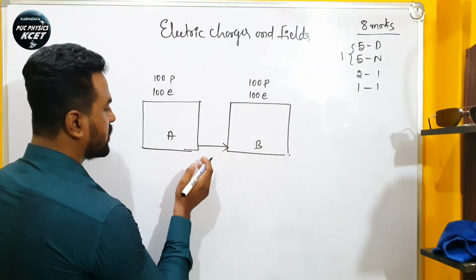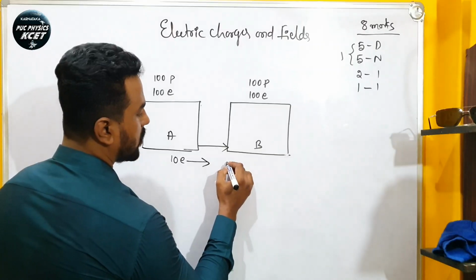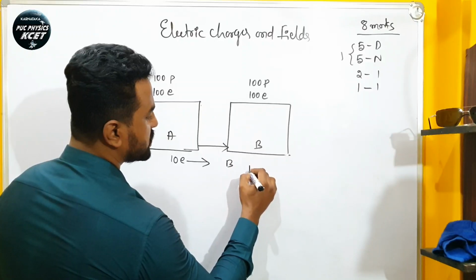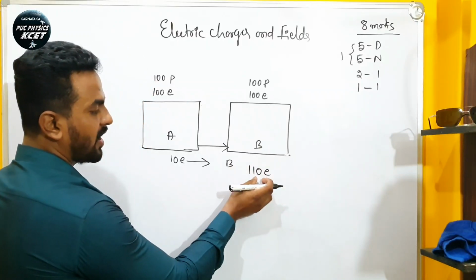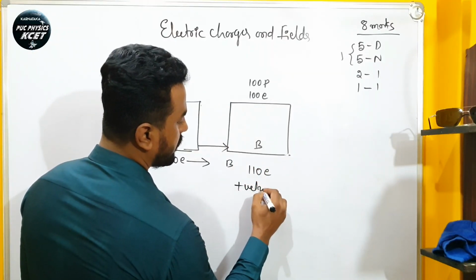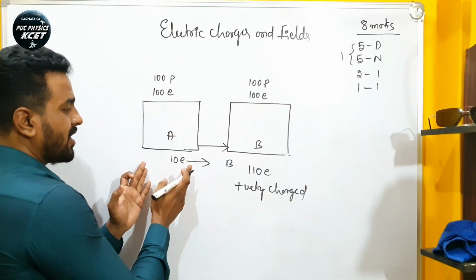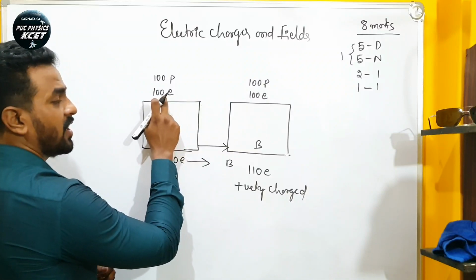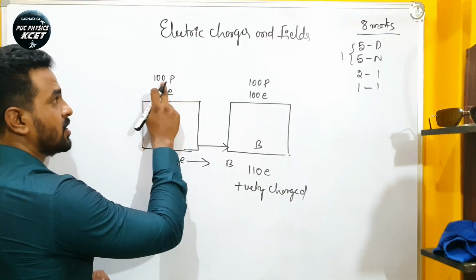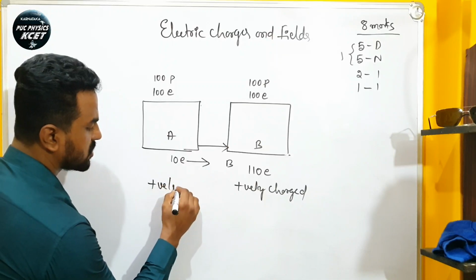Here what happens? If I rub this, 10 electrons leave body A and come to body B, right? What happens here? The total number of electrons becomes 110 electrons. So 10 electrons become extra, so this body becomes a negatively charged body. And body A is losing 10 electrons, so the total number of electrons becomes 90 and the total number of protons remains 100. So the number of positive charges is greater. Therefore this is positively charged.